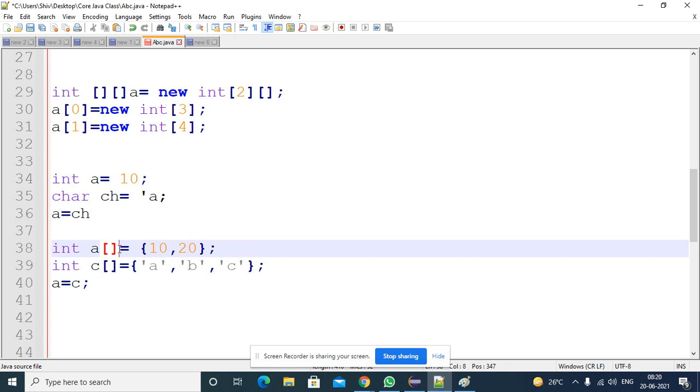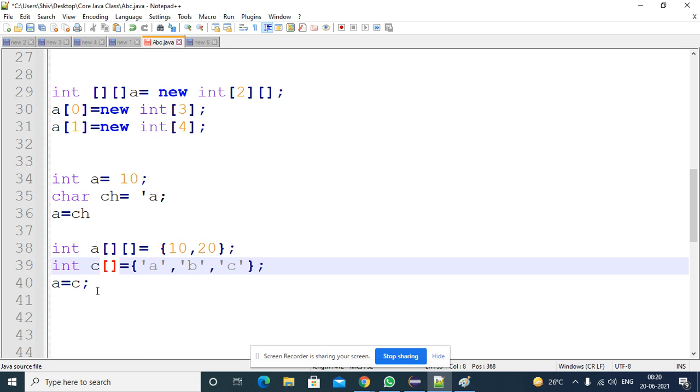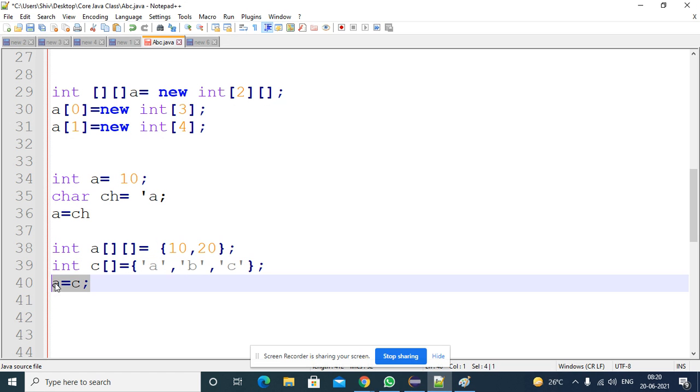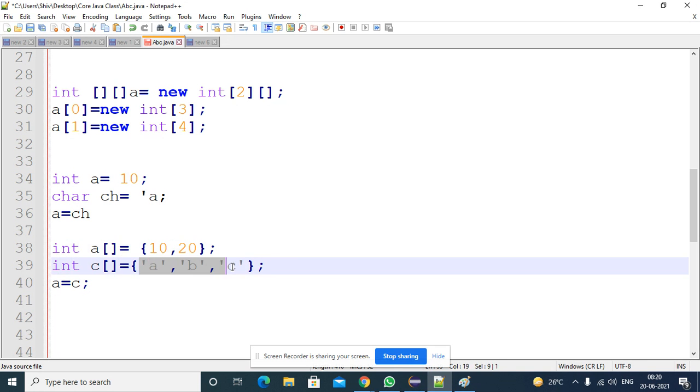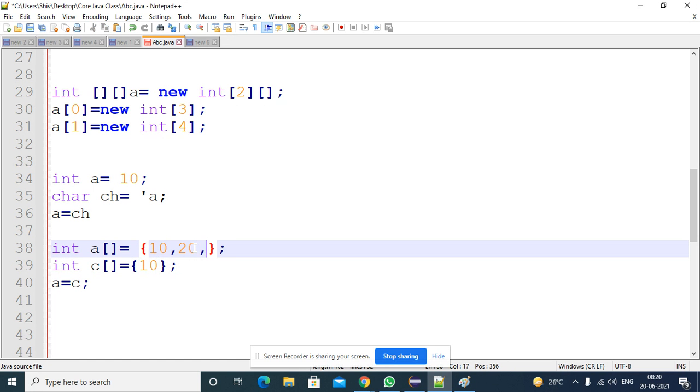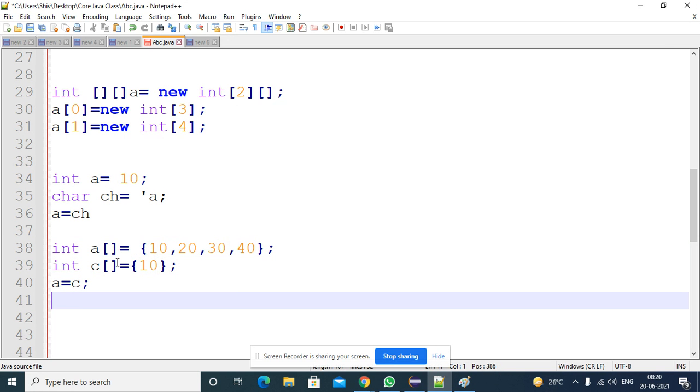Suppose this is a two-dimensional array and this is a single dimensional array. In that case, you will get a compile time error. If you are trying to assign, you will get an error. And again, we discussed this one also. Suppose one array contains 5 values, the second array contains 3 values or 1 value. Can we assign A to C? Yes, this is possible. We executed it in the last class.